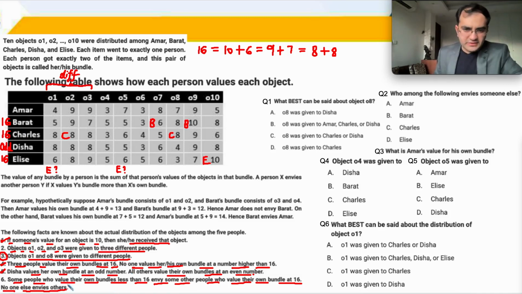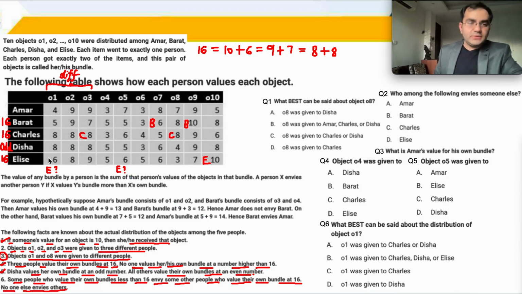Someone who is less than 16 can envy someone who is at 16, but 16 cannot envy 16. So B का value 16 है. What is B's value for C? 9 plus 8, 17. Now B is envying C. That's not allowed. So therefore ये C नहीं है, ये वाला C है. This is C. ठीक है.